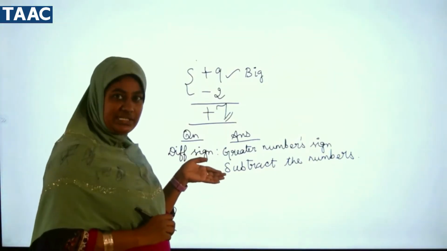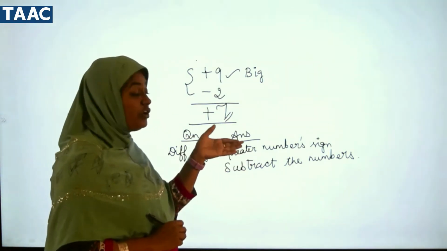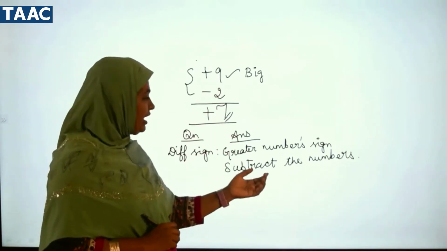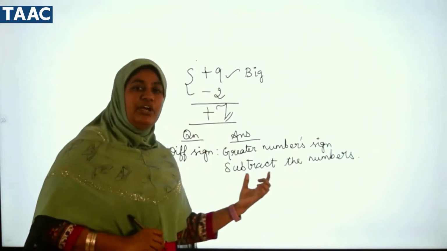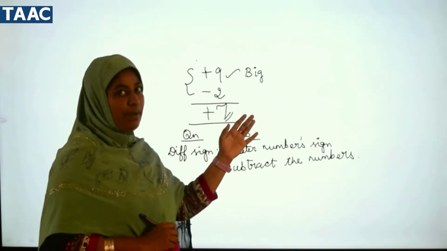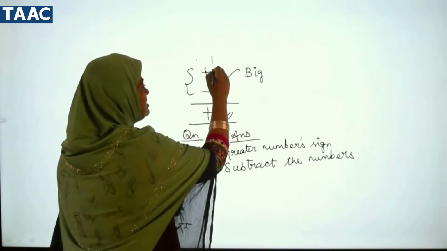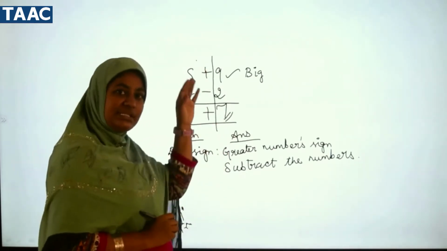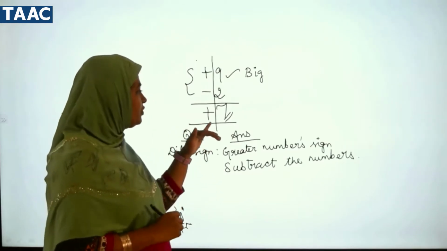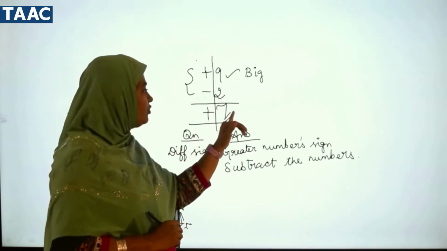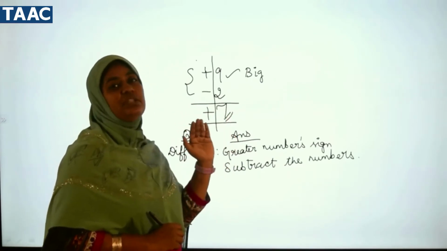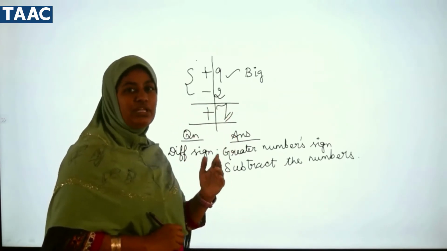When you have different signs in the question, for the answer you put the greater number's sign and you subtract the numbers. When you do the addition, you don't get confused with the sign and the numbers. Here, you think of them as separate. Think the sign is entirely different and the numbers are different. Then only you will know what is to be written here and what is to be written here. What sign you should put, and for the numbers whether you should add or subtract, you will know then clearly.